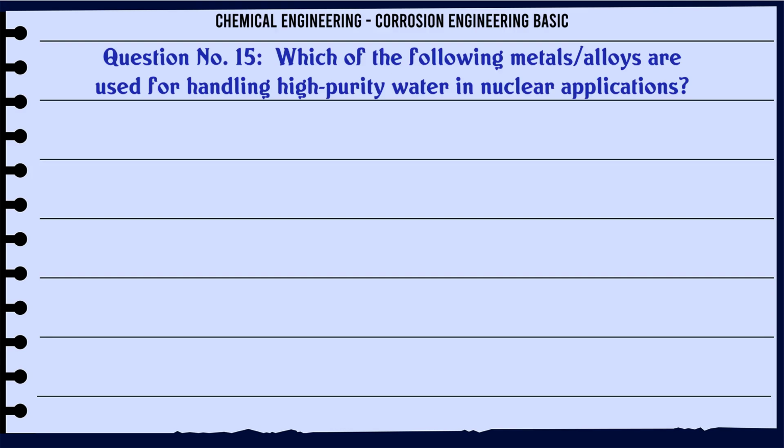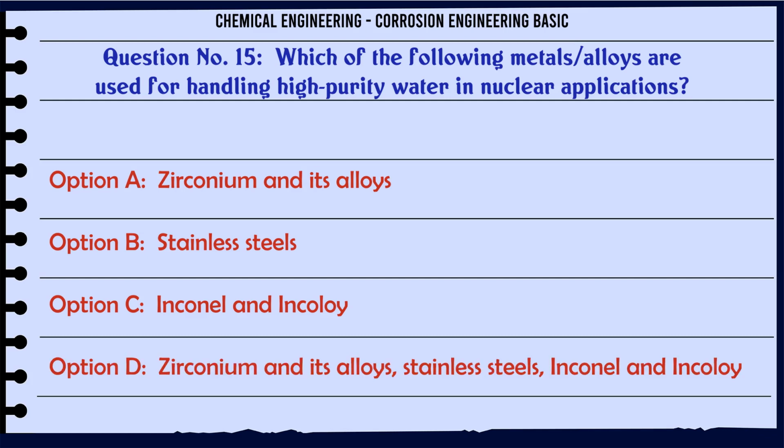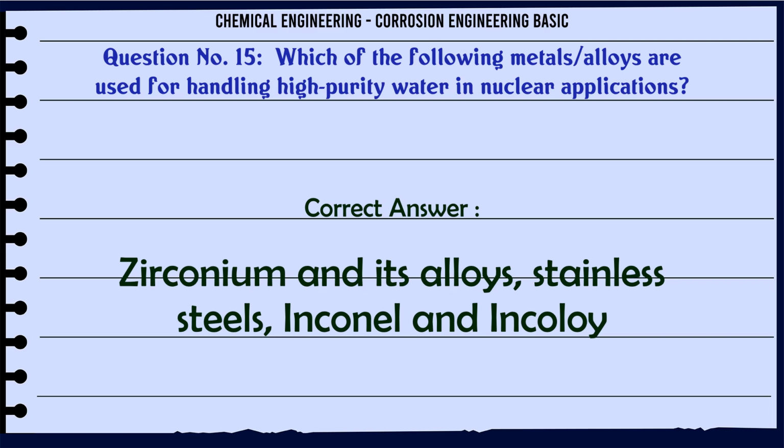Which of the following metal alloys are used for handling high-purity water in nuclear applications? A. Zirconium and its alloys. B. Stainless steels. C. Inconel and Incoloy. D. Zirconium and its alloys, stainless steels, Inconel and Incoloy. The correct answer is zirconium and its alloys, stainless steels, Inconel and Incoloy.